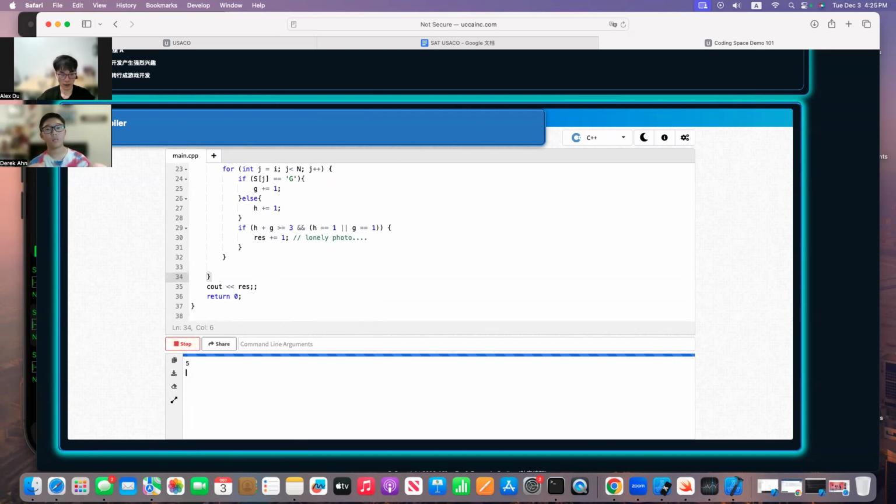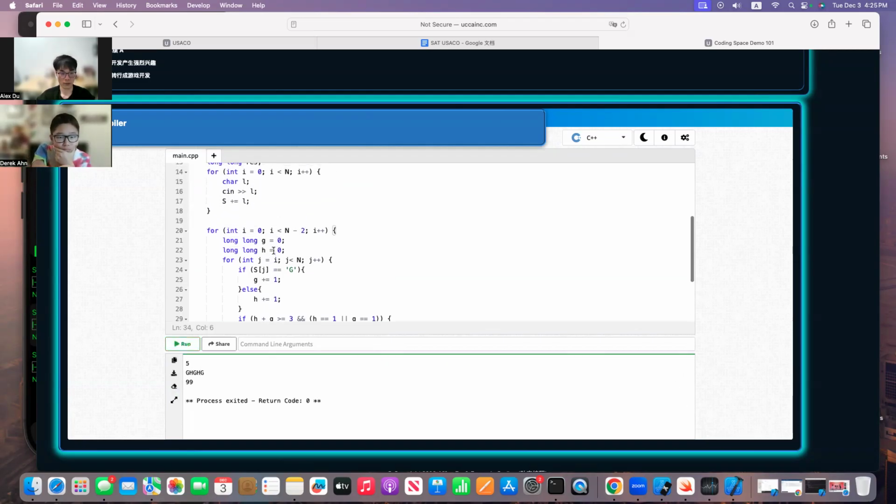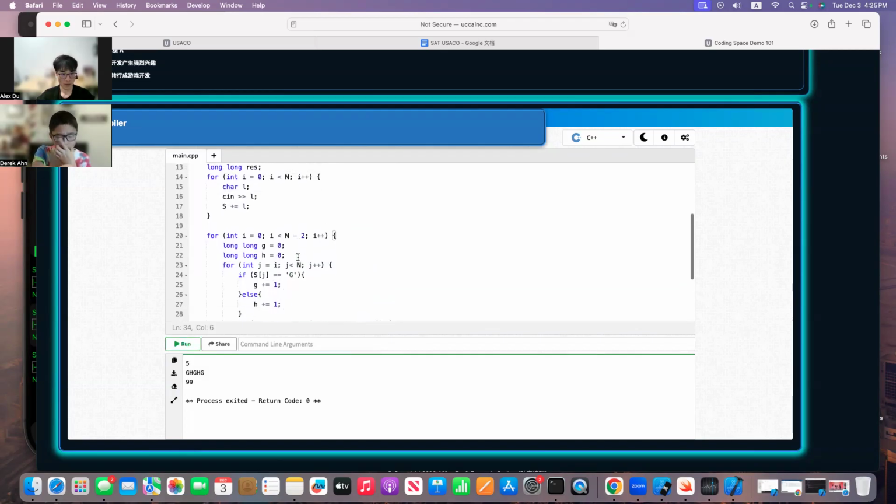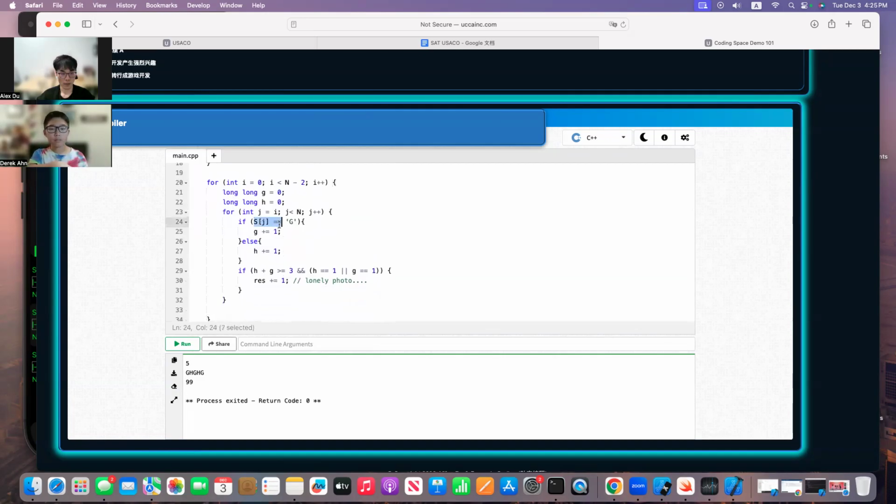So now I have five here: G, H, G, H, G. Sometimes it's supposed to be three. Oh, I have 99. So that simply means there's something wrong with it. But what's wrong with that? I guess probably I have these ones, J, G, H, this one plus these, and this one for this. Let me do that again.